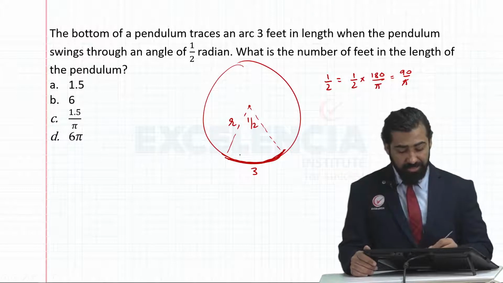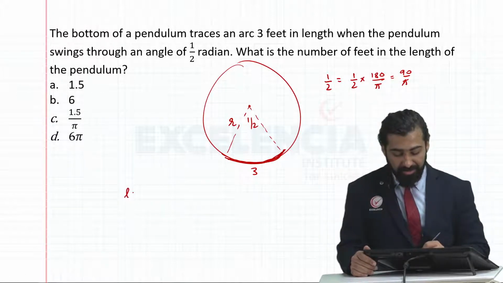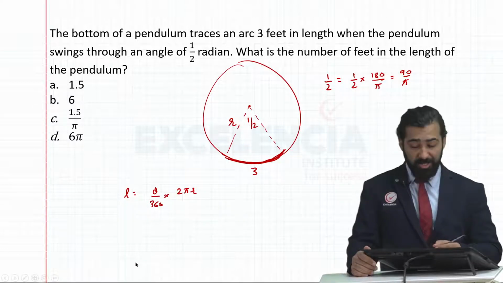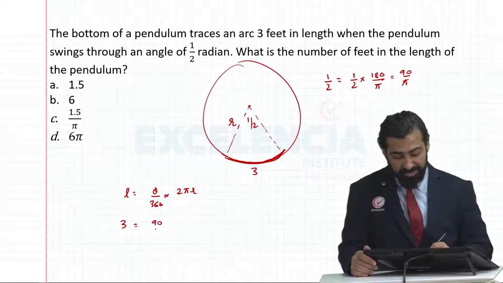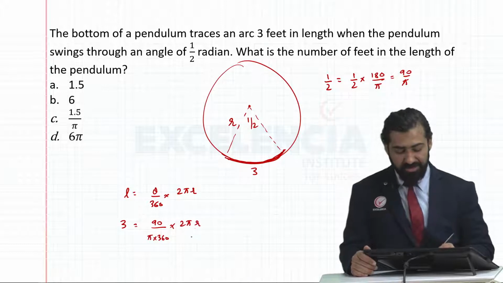Now, I know that the length of an arc is theta divided by 360 into 2 pi r. The length of arc given to us in the question is 3 feet. Theta given to us is 90 divided by pi, into 2 pi r. R is unknown.